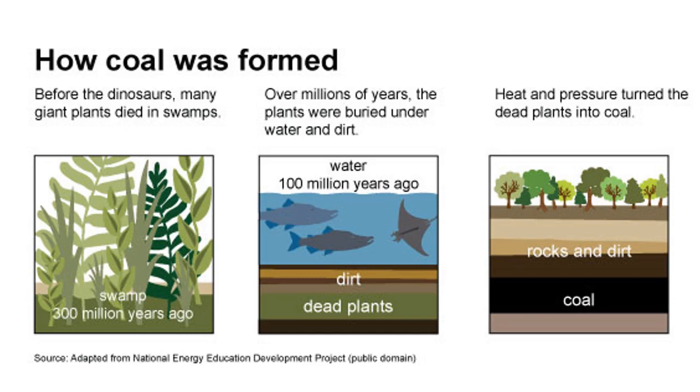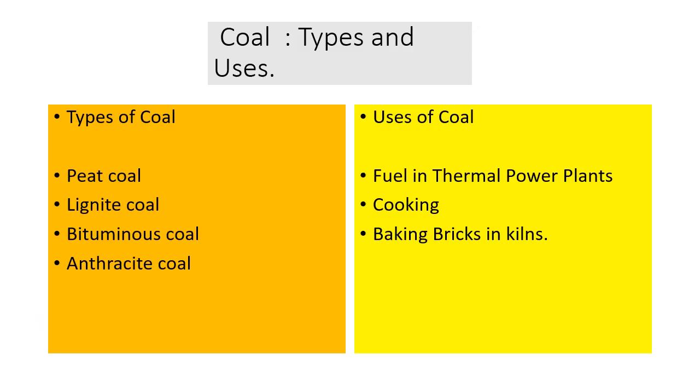The same thing happened even in case of forests present on Earth millions of years ago. That is how coal deposits were formed underground. There are different types of coal having different properties and qualities: peat coal, lignite coal, bituminous coal and anthracite coal. These are different types of coal.